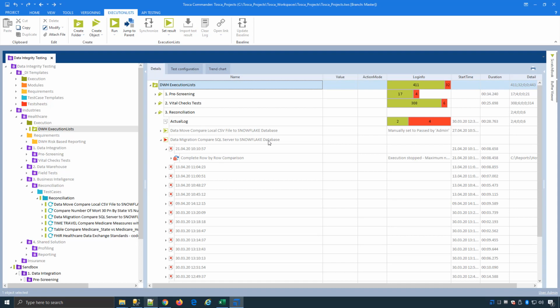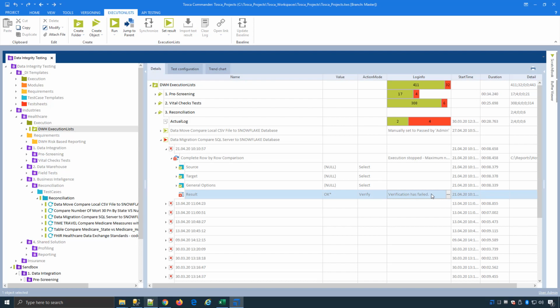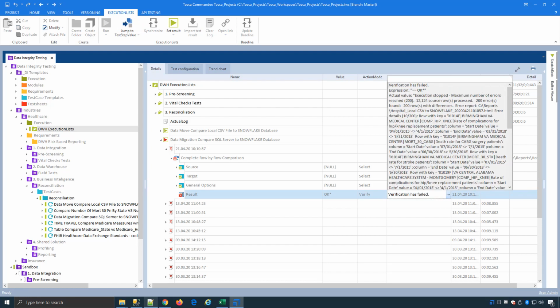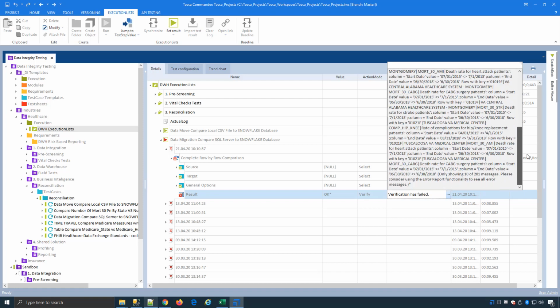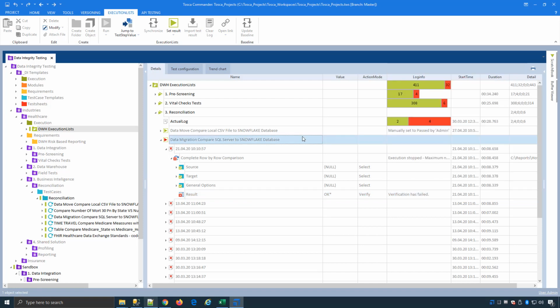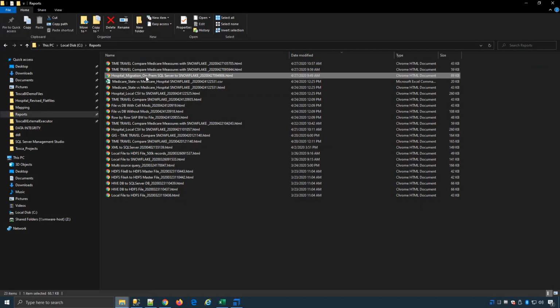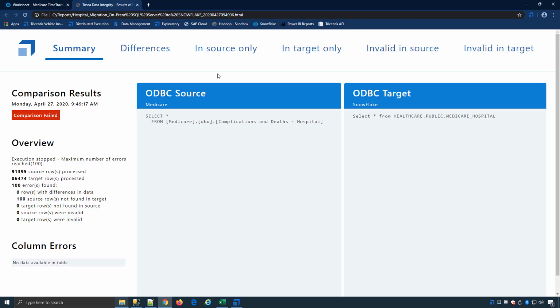So what we'll have a look at here is if I open up some of these, for example, compare SQL Server to Snowflake, go to that log file that was run. Let's look at the results here. It did the compare, it failed. Now, if we have a look at the results here, you can see there's all the data. That's very hard to read. So what we've got is the out-of-the-box reports. If I jump over here, and when you run these reports, if I click on SQL Server to Snowflake, this is the report that's generated when you run that test.